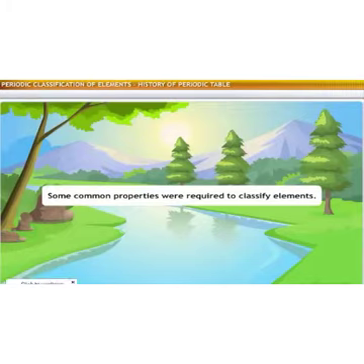By the end of this lesson, you will be able to examine early attempts at classification of elements, analyze Dobereiner's law of triads and Newland's law of octaves, compare the merits and demerits of the law of triads and the law of octaves, list the main features of Mendeleev's periodic table, and analyze the merits and demerits of Mendeleev's periodic table.